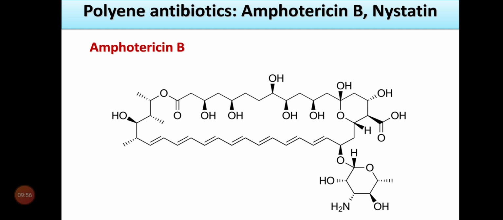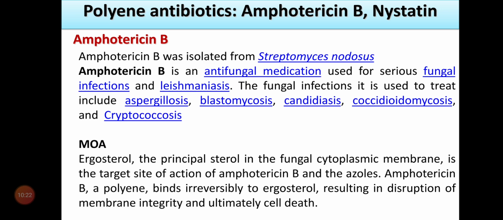It's a polyene. Polyenes means a number of double bonds. You can easily find the number of double bonds, a long chain of double bonds, in this structure. So it's a polyene antibiotic, a very important antifungal class of drug. Amphotericin B was isolated from Streptomyces nodosus. Amphotericin B is an antifungal medication used for serious fungal infections and leishmaniasis.